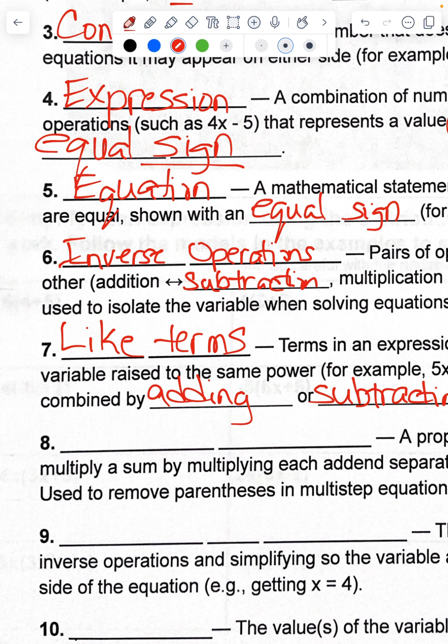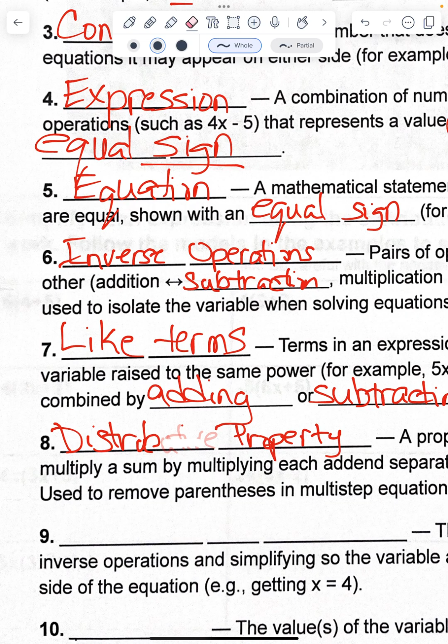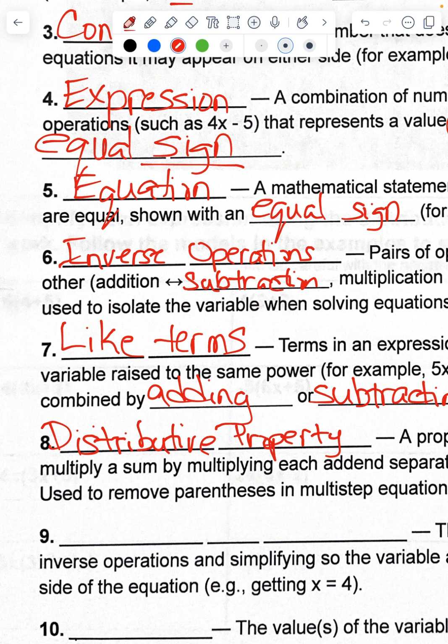So if I had A with B plus C in parentheses, I would distribute, so it's the distributive property. It's used to remove parentheses in multi-step equations.